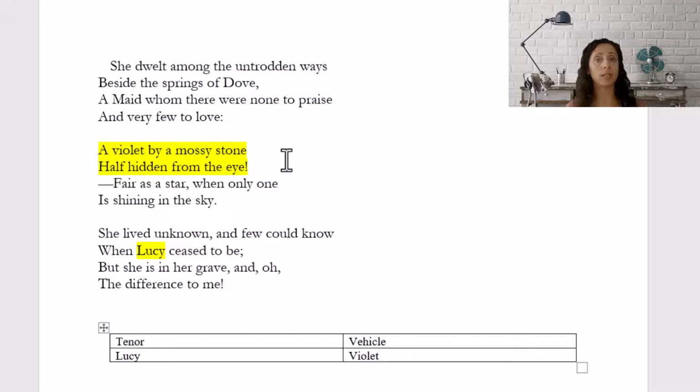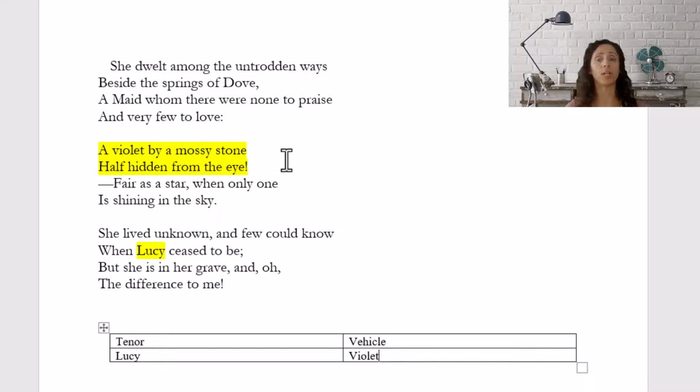He simply states that Lucy is, and we can add on the words, Lucy is a violet by a mossy stone half hidden from the eye. So metaphors like this one, and also similes, create deep layers of meaning in poetry because we as readers instinctively carry over the traits of the vehicle to the tenor.